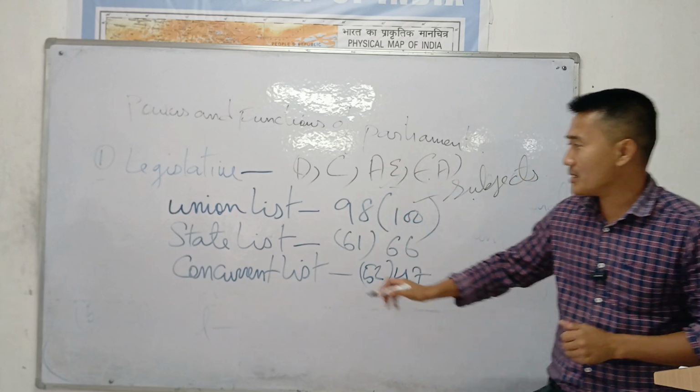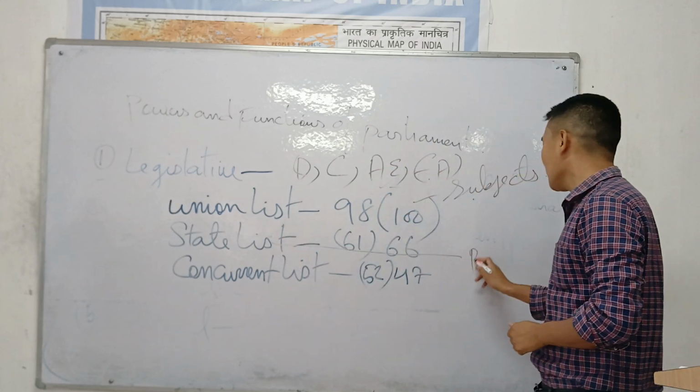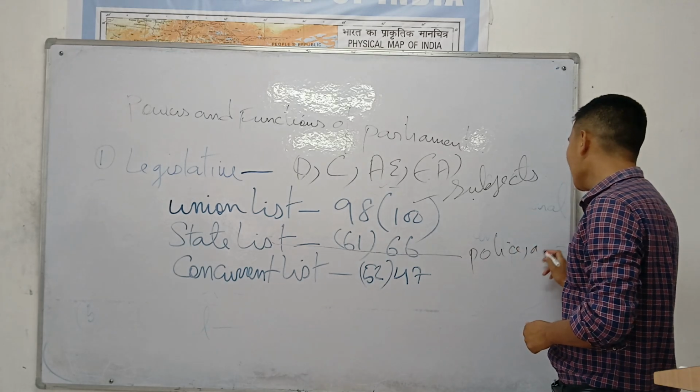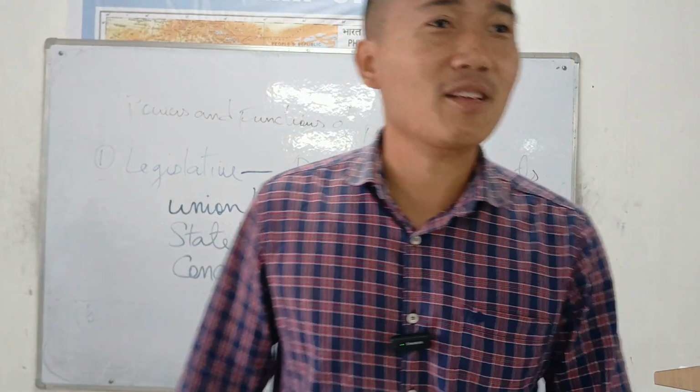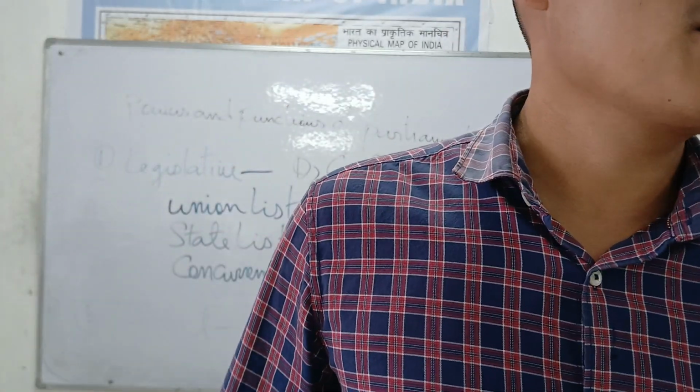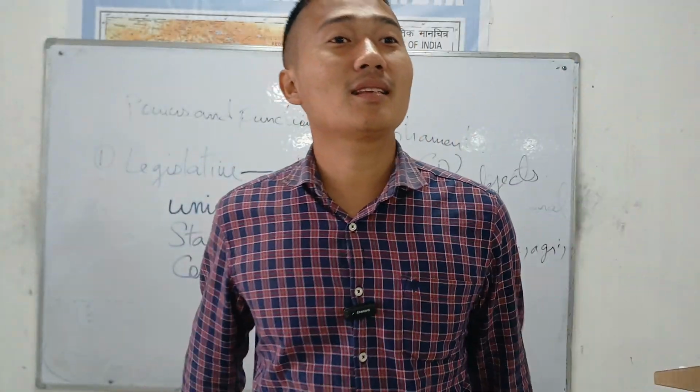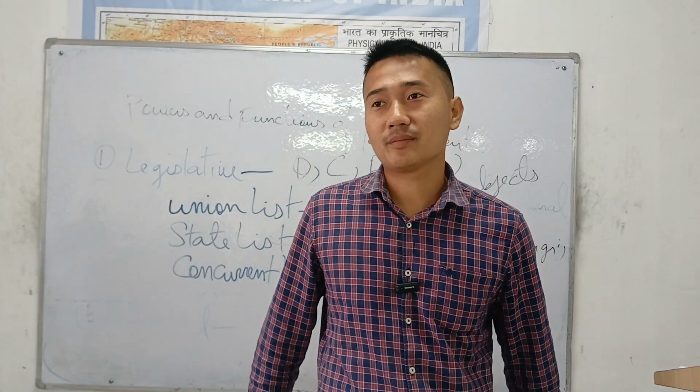Some less important subjects are kept in the state list. Take the example, police, agriculture. Okay, here even Rio can make the laws. The state government of Nagaland can make laws in the state list. Rio can make laws, but not the government of India, not the parliament.